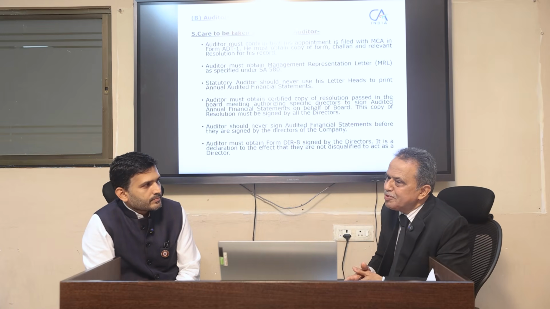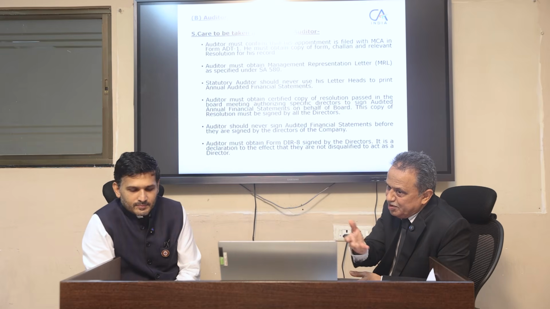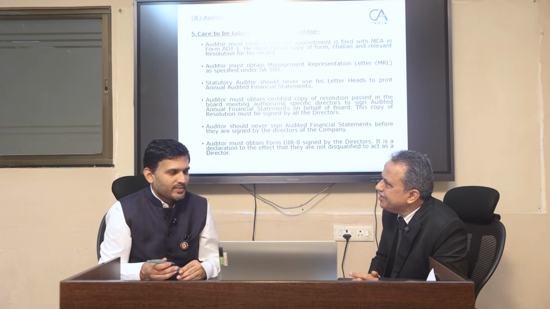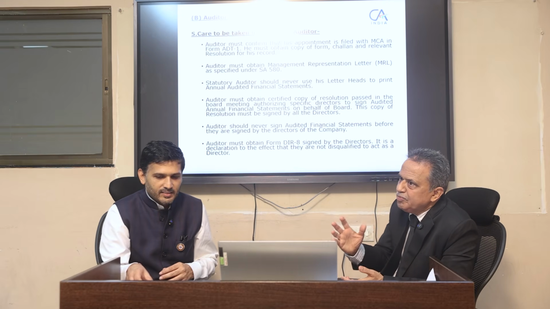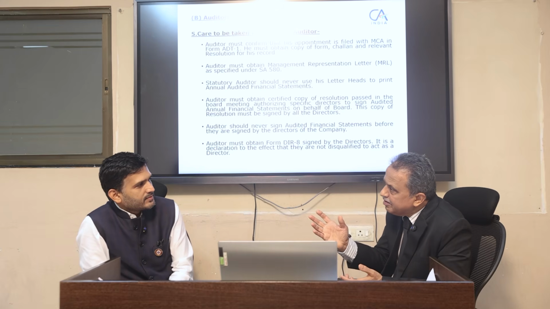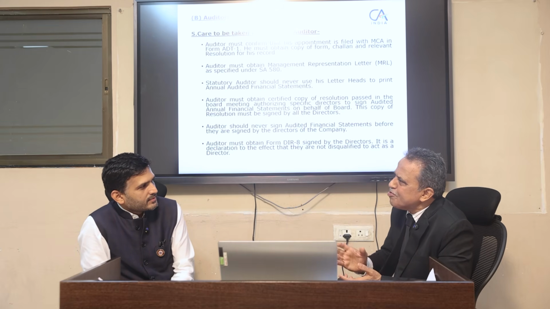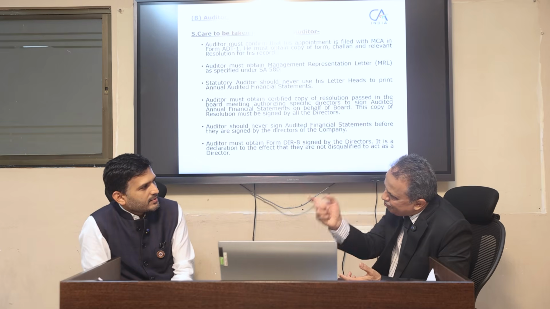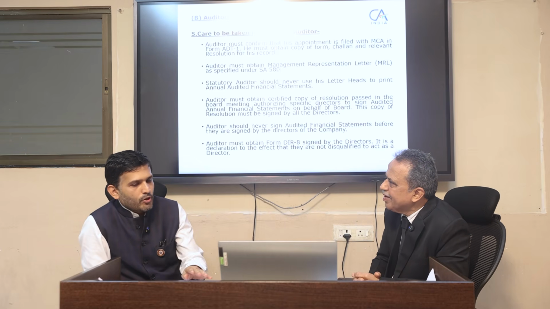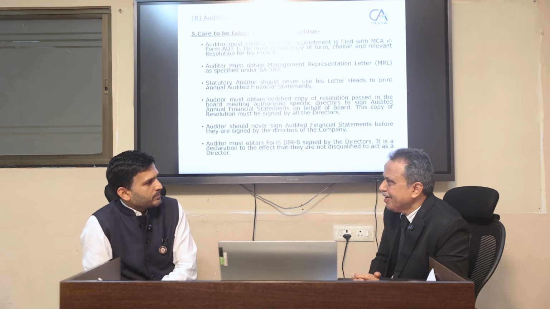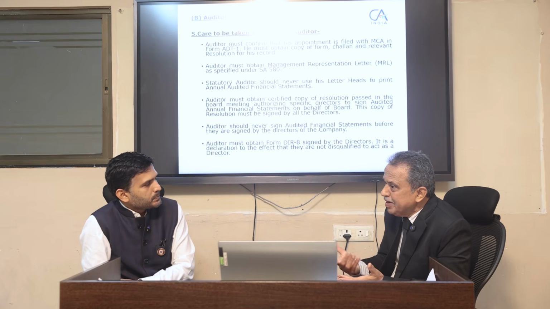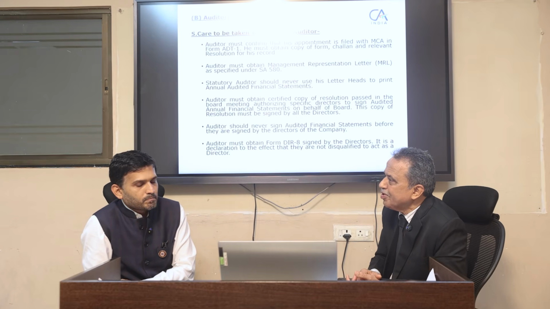Auditor must obtain a management representation letter, as we just discussed, SA 580. This is also a very neglected area, because management many times, while making accounting entries or some accounting standard entries, make some assumptions. Those assumptions must be there in the MRL. It is very important that the auditor obtains this MRL. Closing stock, valuation of that stock: there are many important things which should be covered in the MRL.